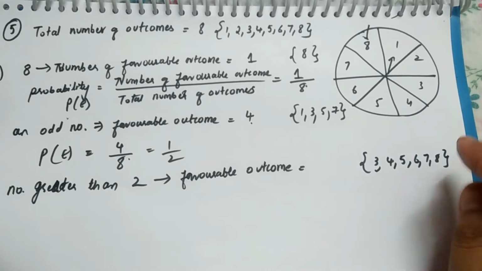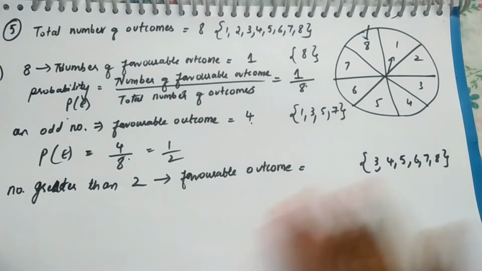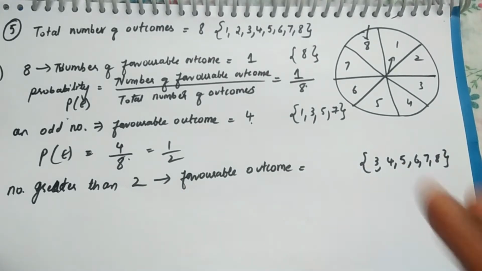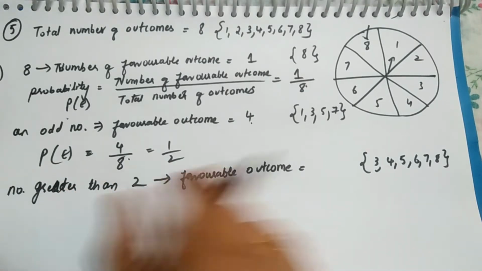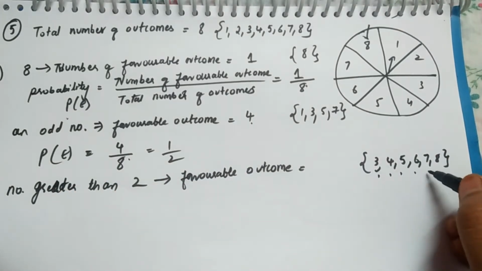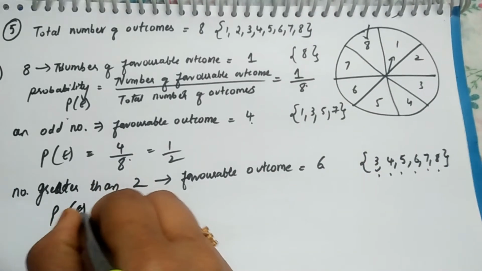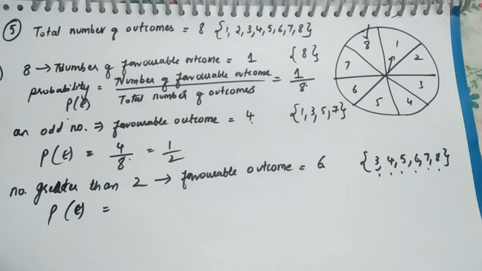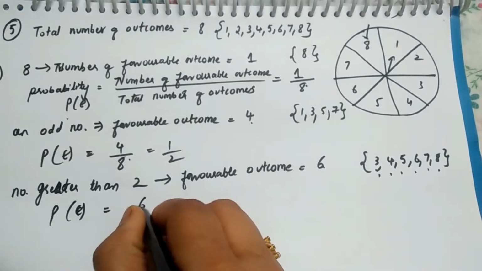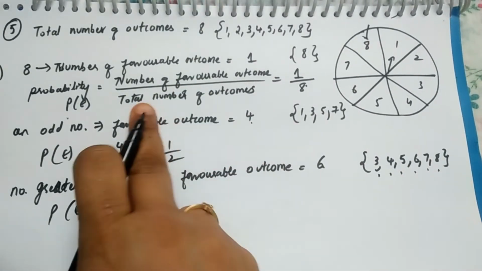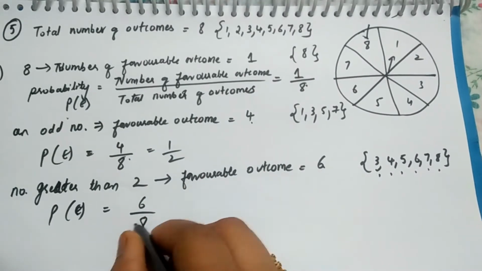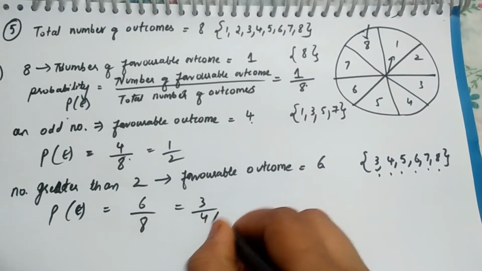Not more beyond that, because we don't have more numbers on the spinner. We need only the numbers greater than 2. Just count: 1, 2, 3, 4, 5, 6. There are 6 outcomes. So the probability of getting a number greater than 2 is 6, the favorable outcomes, divided by the total number of outcomes, 8. So 6 by 8, which is nothing but 3 by 4.